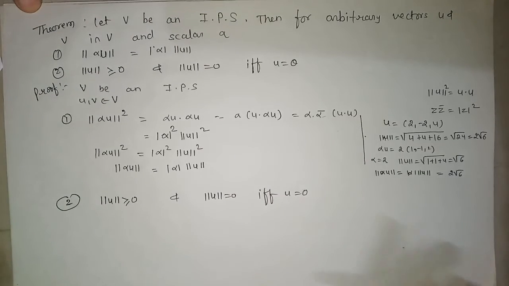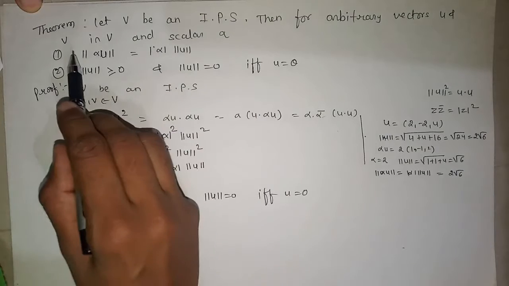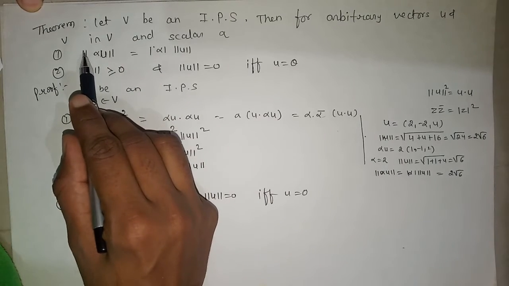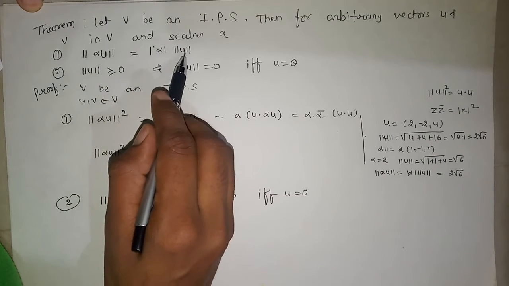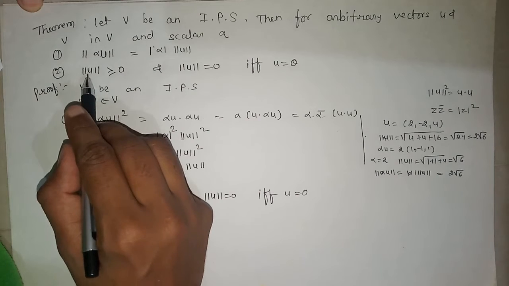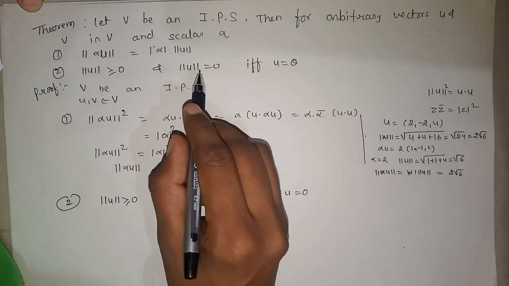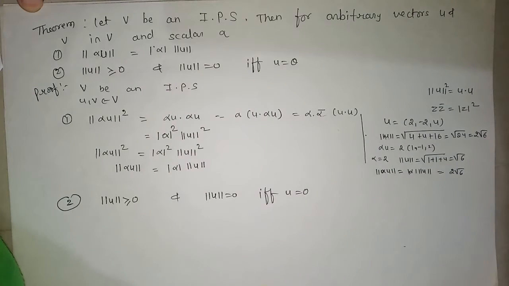Next we have a theorem. Let V be an inner product space, then for arbitrary vectors u and v in V and any scalar alpha, we have norm of alpha u is equal to modulus of alpha times norm of u, and norm of u is always greater than or equal to 0, and norm of u is equal to 0 if and only if u itself is 0. So we have to prove these two properties for this theorem.